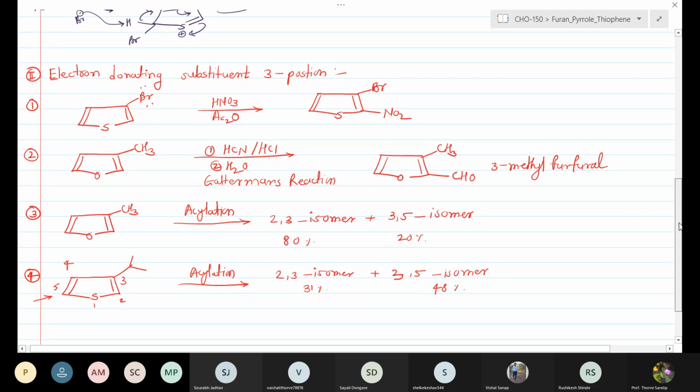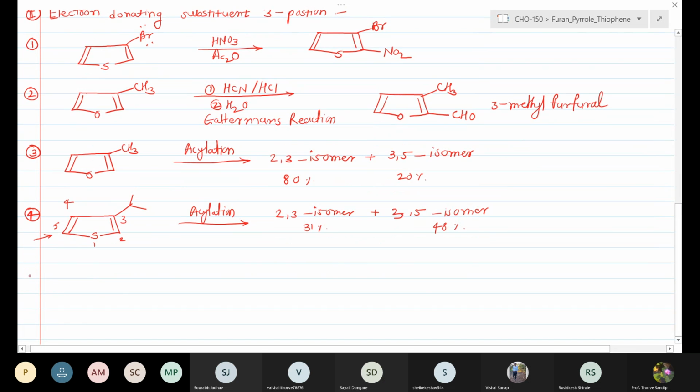Consider a similar type of reaction where we again increase the bulkiness at the 3 position. For example, the reaction of 3-tertiary butyl thiophene, carrying out the acylation.